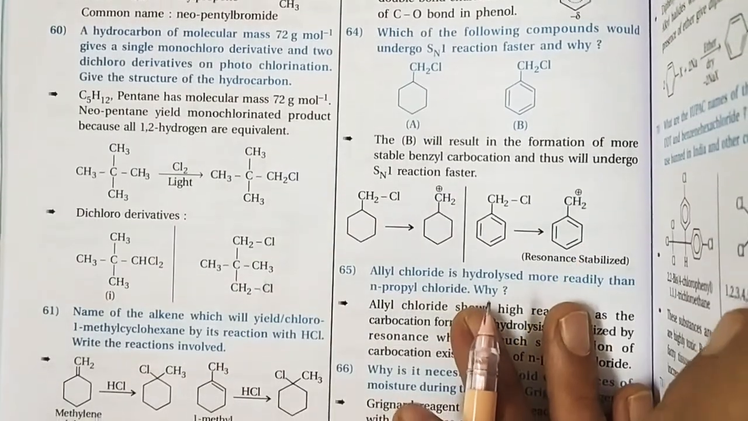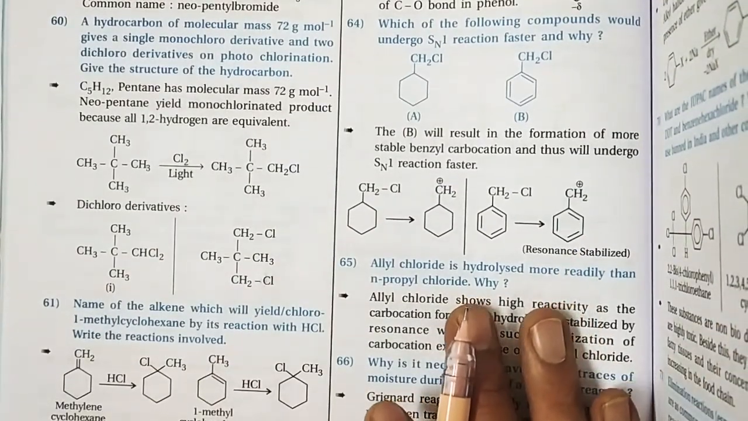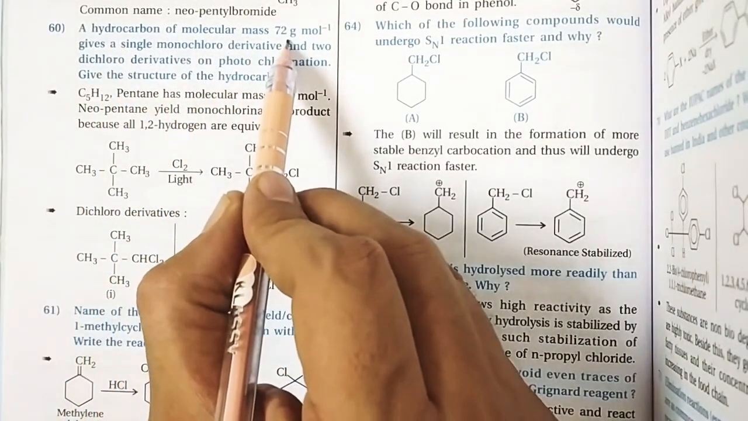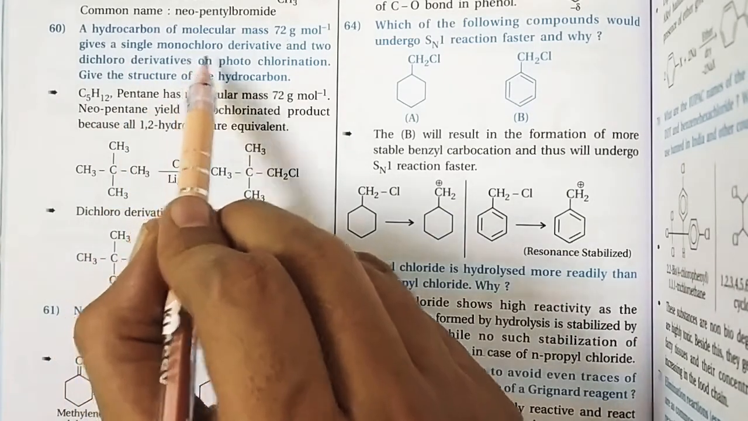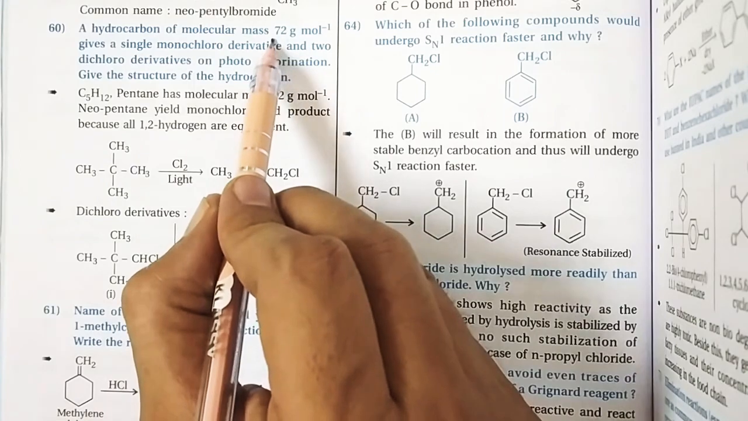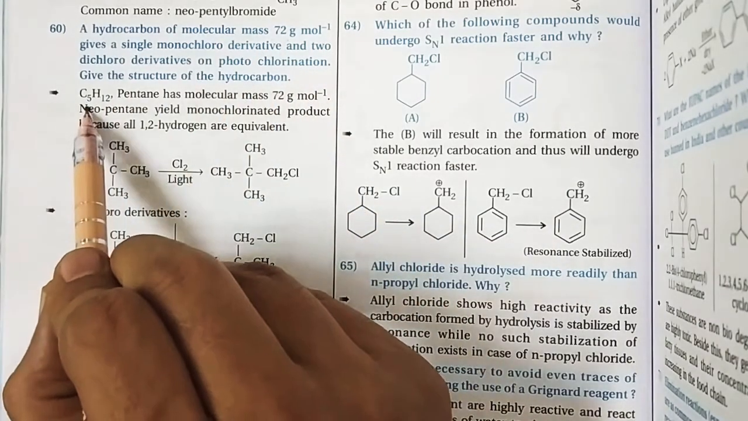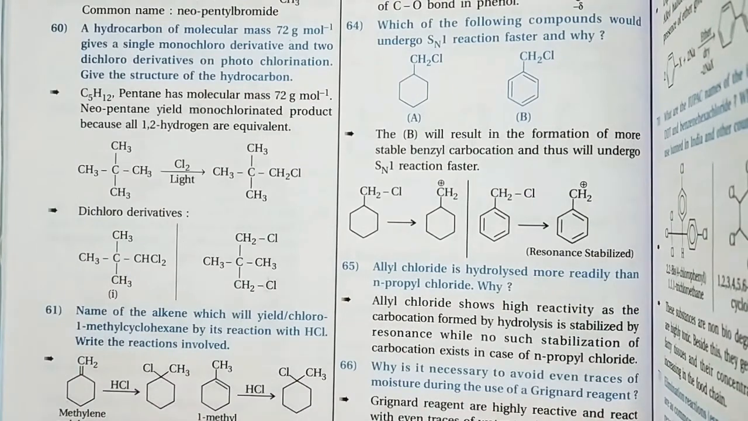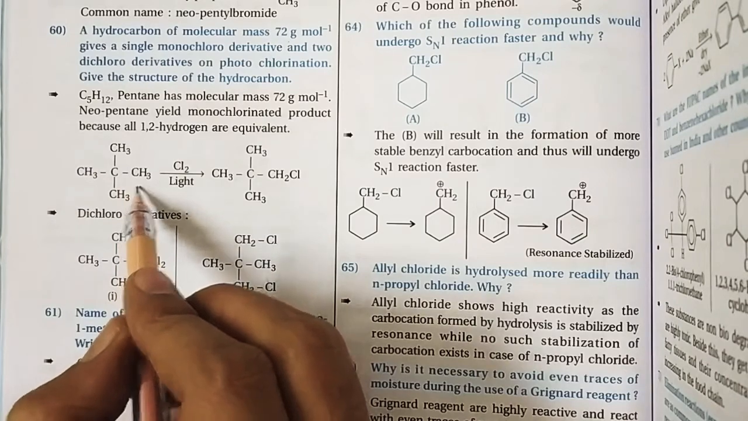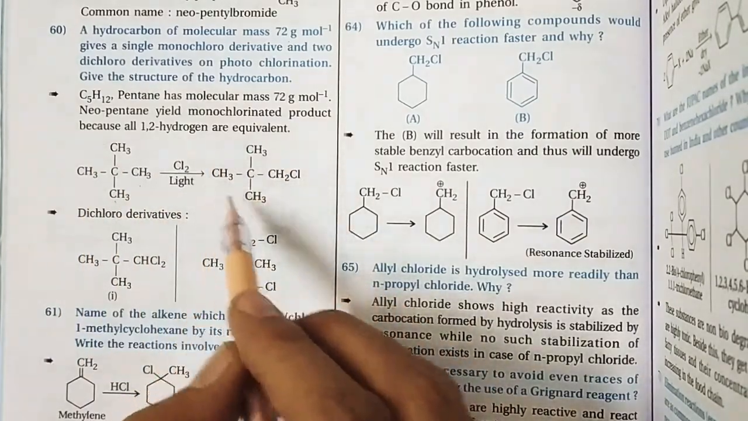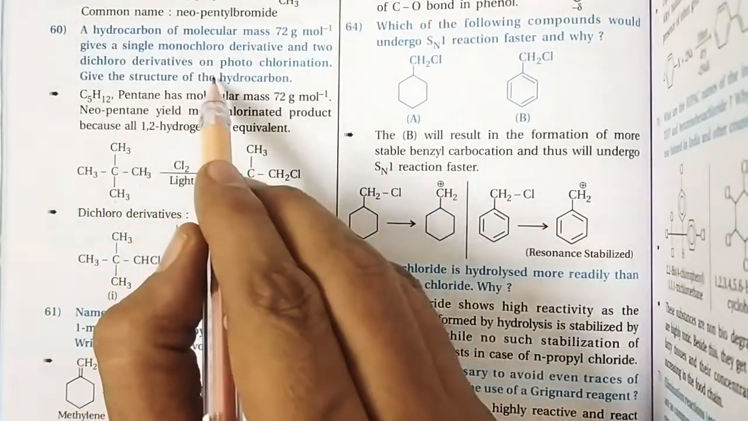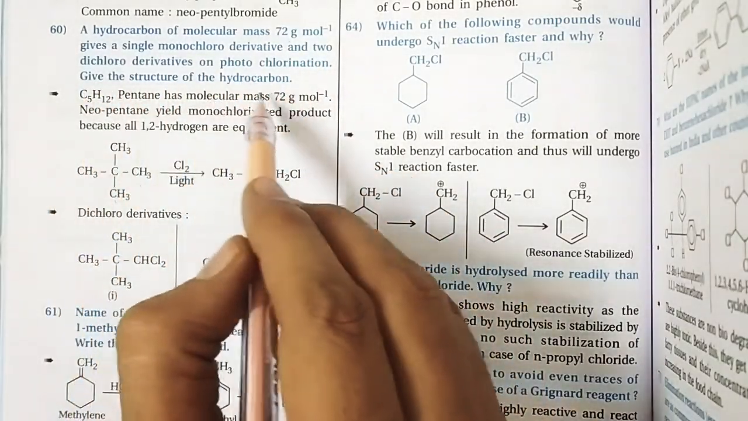Next question is the same question that can be asked in our NCERT solved solution. A hydrocarbon of molecular mass 72 gram per mole gives a single monochloro derivative. Single monochloro derivative means, because we know that 72 is the molecular weight of pentane. Pentane has 3 different isomers: normal pentane, isopentane, and neopentane. But the arrangement of neopentane is such that monochlorination of this compound always gives one compound on photochlorination. Now, 2 dichloro derivatives on photochlorination give the structure of the hydrocarbon.